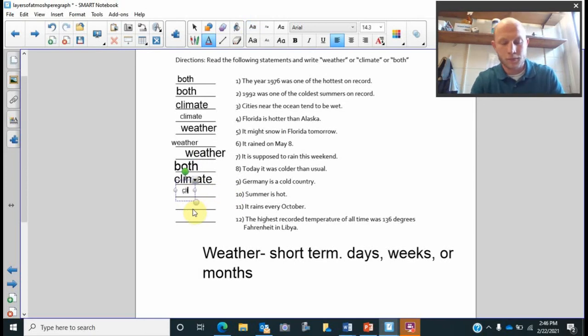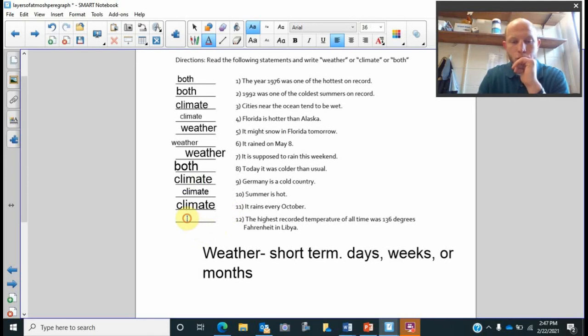Yeah. What makes summer summer and winter winter? One's hot, one's cold. Well, and then the solar differences. It rains every October. So yeah, generally, right? If we look back in the past, is it going to rain again? We can tell that it's going to rain in October because if it repeats itself, it will rain. So this is climate.